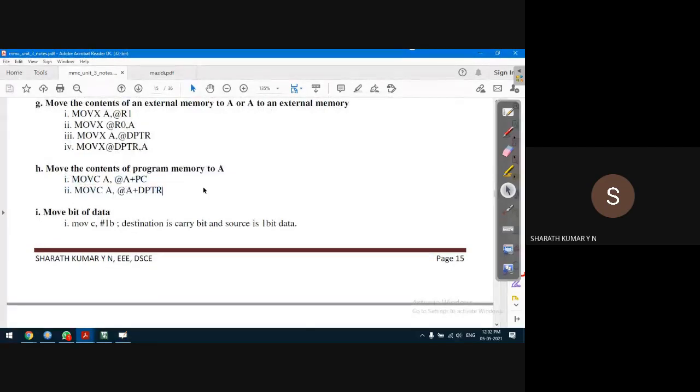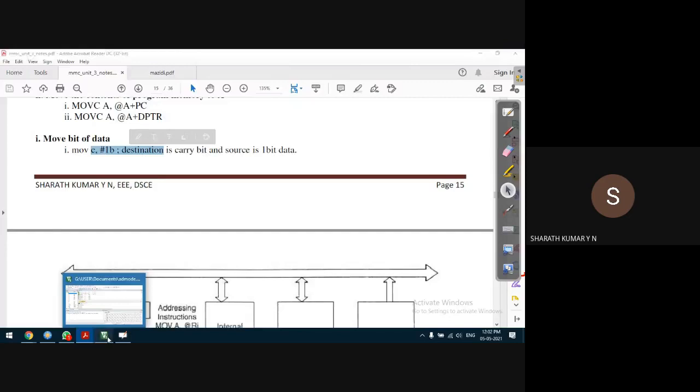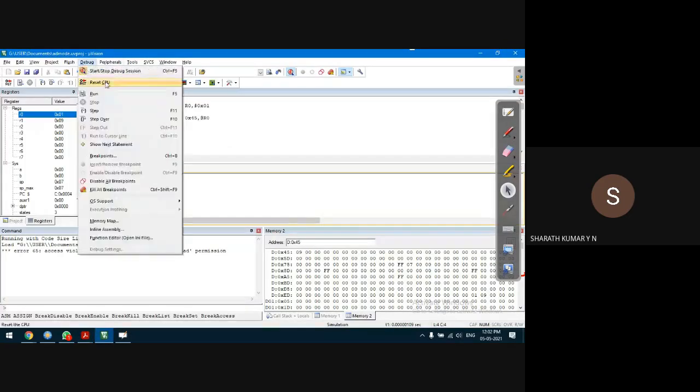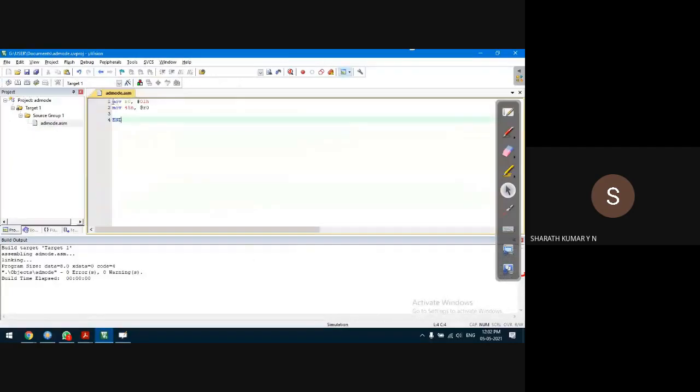Then there is indexed addressing mode. One-bit data also we have, so we can see, no problem. I don't remember whether I used a program for 1 bit of data, so let us check quickly. MOV C, with C for the carry bit, is the instruction, the normal move instruction to transfer data to the carry bit.